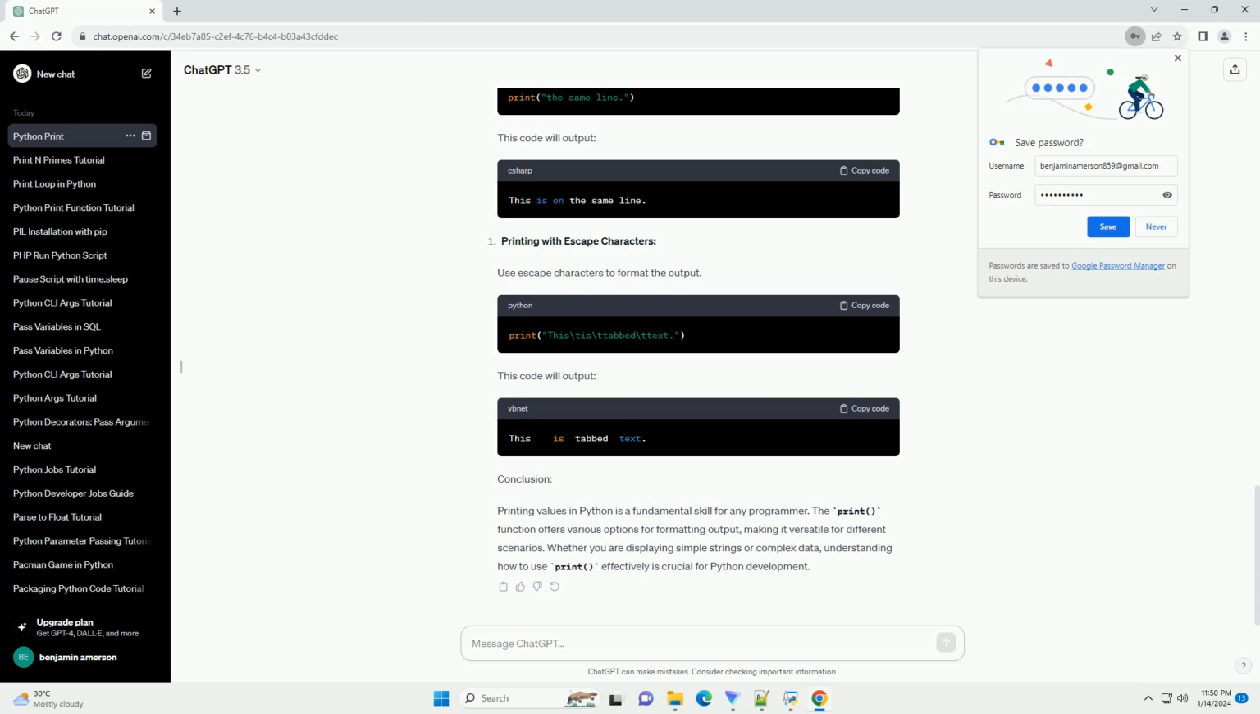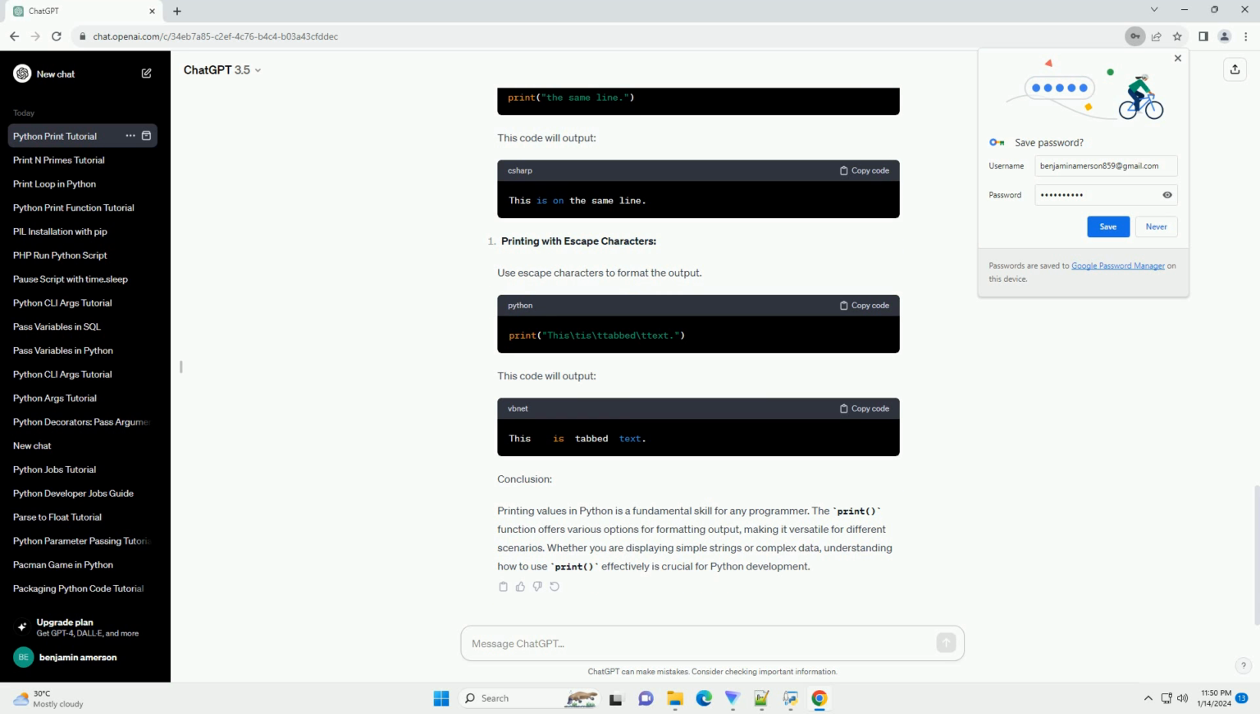In this tutorial, we covered the basics of printing values in Python using the print function. We explored concatenation, formatted string literals, f-strings, and specific formatting options for numeric values. With these techniques, you can create clear and customized output in your Python programs.